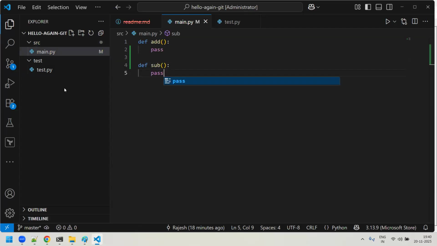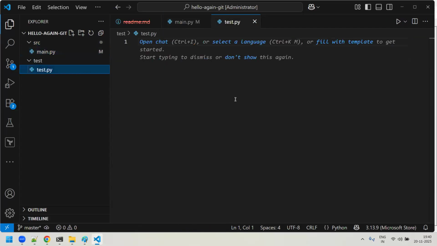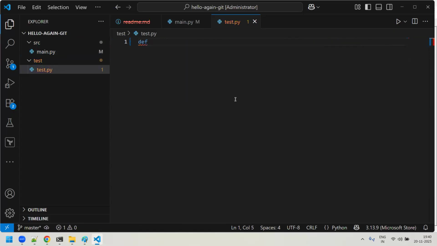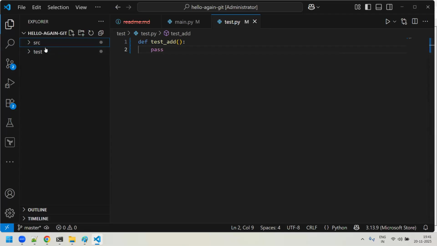Good. And under the test folder, let me add a few changes as well. There I'll say def something, test underscore add. So you did the changes in both files, main.py and test.py, under their respective folders. Am I clear, sir?